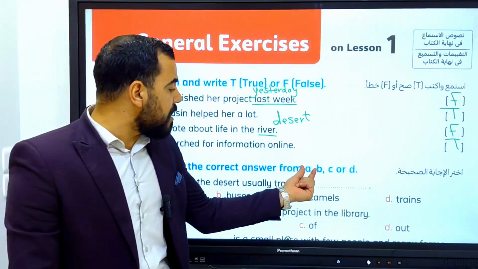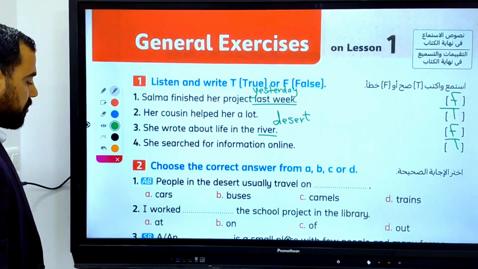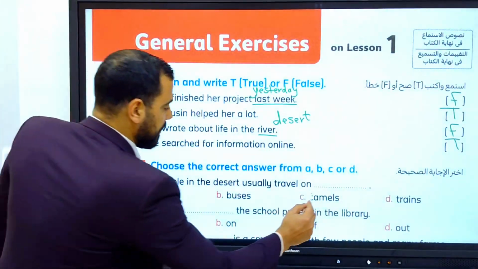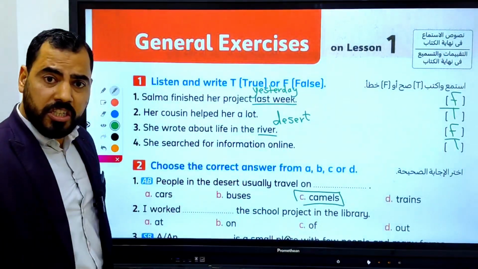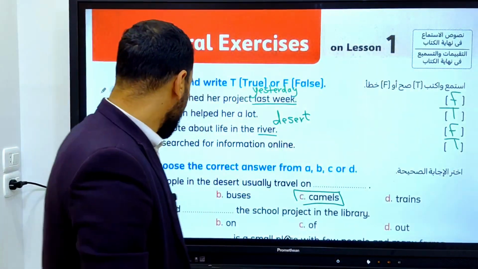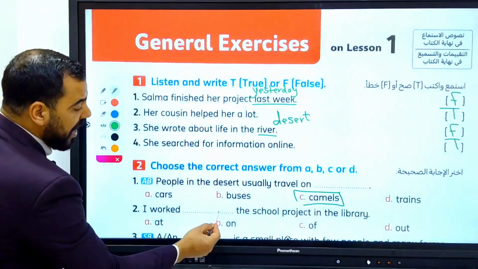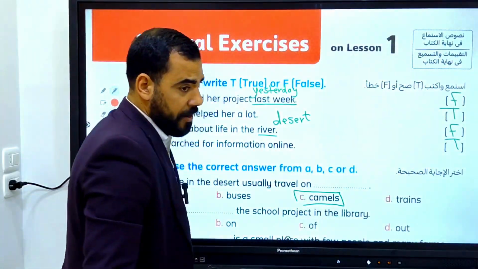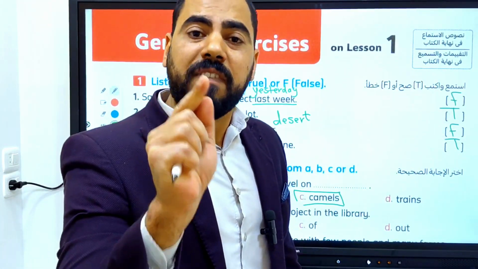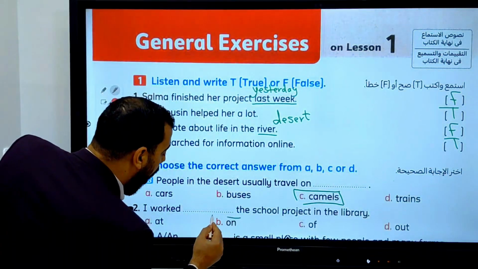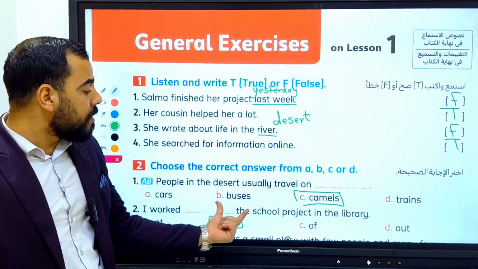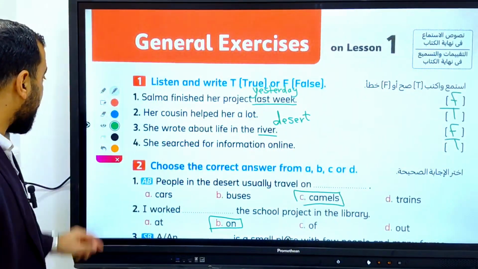Now let's move to the second exercise. Choose the correct answer from A, B, C, or D. Let's read the first question together. People in the desert usually travel on camels, well done. They travel on camels because they don't have a lot of roads. Second question. I work on the school project in the library. If you go back to the important expressions and the prepositions, you will find out that we work on the school project. So with work we use the preposition on.